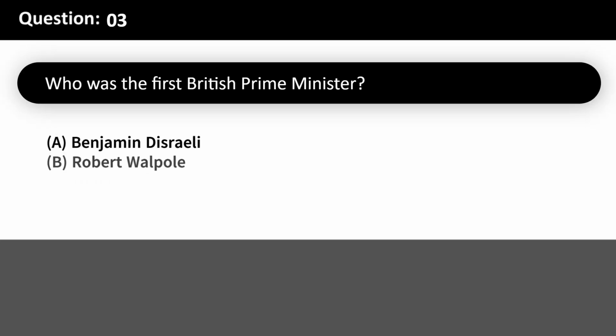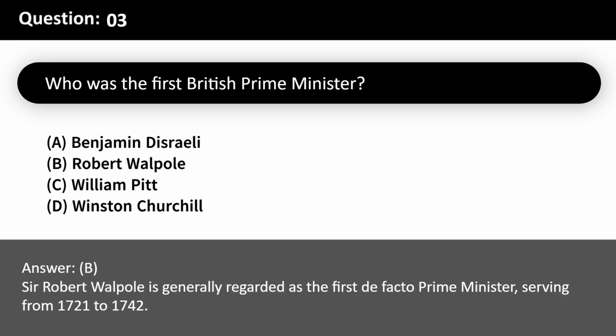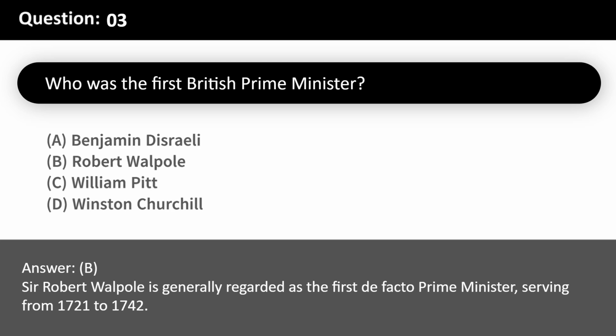Who was the first British Prime Minister? A. Benjamin Disraeli. B. Robert Walpole. C. William Pitt. D. Winston Churchill. Answer: B. Sir Robert Walpole is generally regarded as the first de facto Prime Minister, serving from 1721 to 1742.